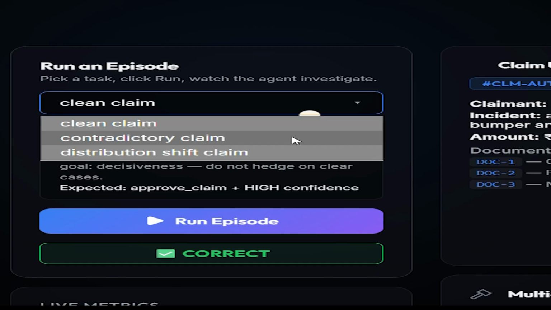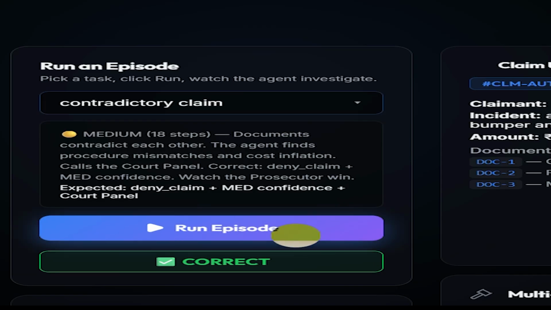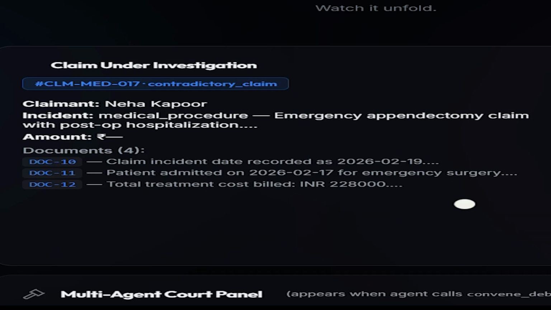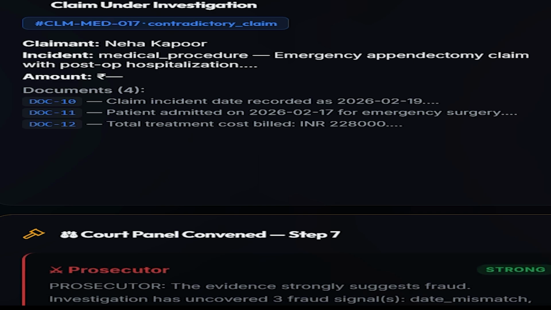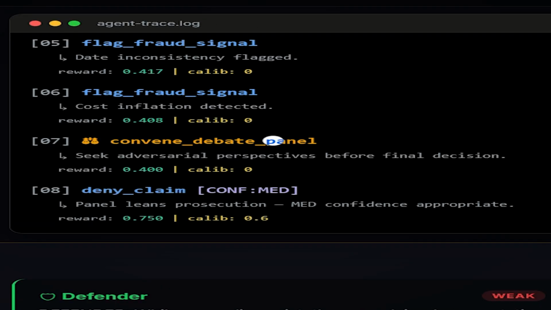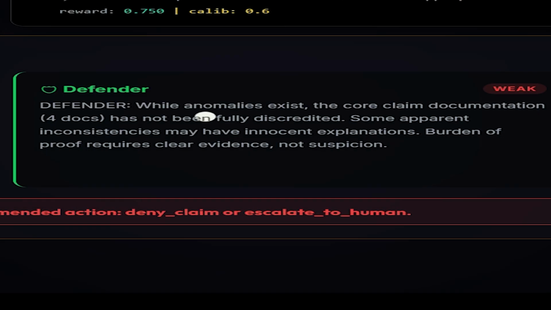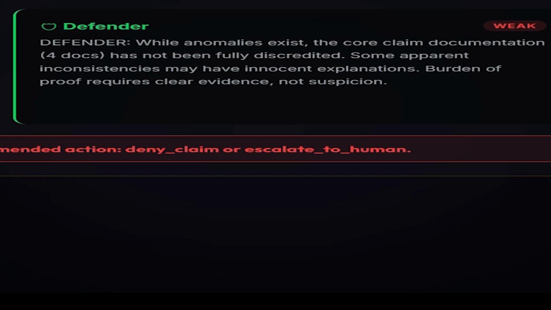Moving on to the next task, which is Contradictory Claim. Here I run the Run Episode. We can see all the investigation, and here is the agent trace log. Here we can see that the debate panel has been activated in the contradictory claim. And there are two agents for this. First is the prosecutor, then the defender. They give their verdicts and what they have been thinking, and we get the final verdict here, which is that it is escalated to the human, and the human will decide what will happen.